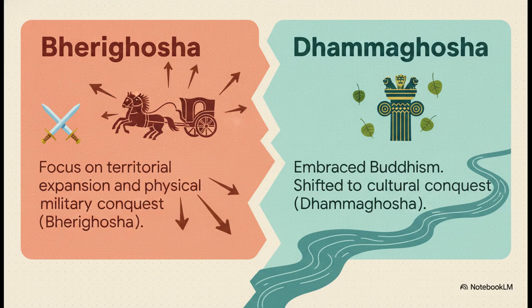After witnessing the horrific bloodshed of the Kalinga War in 261 BC, Ashoka had a profound change of heart. He embraced Buddhism and completely abandoned violent expansion. Instead, he shifted to a policy of Dhamma Ghosha, cultural and moral conquest. He spread messages of peace and welfare through his famous rock and pillar edicts. It is truly one of history's most remarkable paradigm shifts.